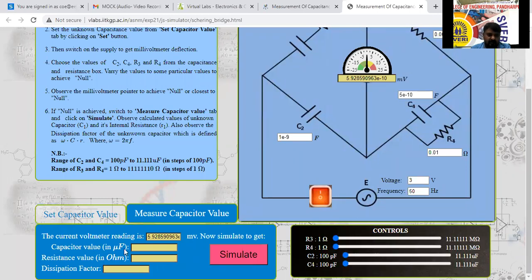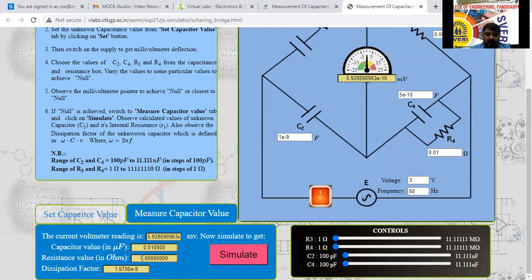Is C1 value displayed here? No. Is R1 value displayed here? No. Is dissipation factor displayed? No. I will click on this one here. See here. The capacitor C1 is 0.01. What did we set? Did we set 0.01? Yes or no? Yes, sir. We set 0.01, it is 0.01.